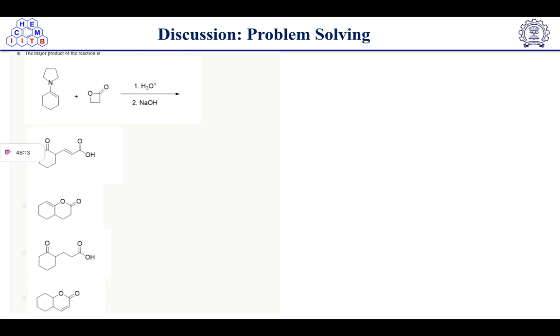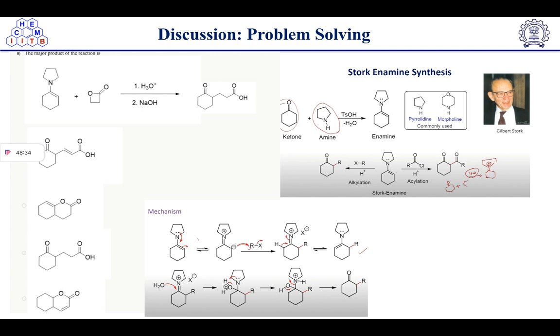The major product of the reaction is, here we have Stork enamine, right? And the four-membered lactone. So all of you know that this four-membered lactone is very, very unstable, because ring strain is there, and we have here Stork enamine type of reaction also. So the mechanism will be here Stork enamine synthesis.